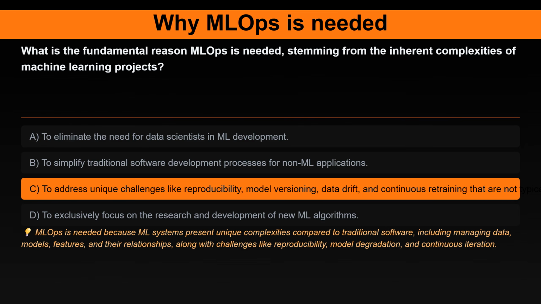The correct answer is to address unique challenges like reproducibility, model versioning, data drift, and continuous retraining that are not typically found in traditional software. Here's the explanation. MLOps is needed because ML systems present unique complexities compared to traditional software, including managing data, models, features, and their relationships, along with challenges like reproducibility, model degradation, and continuous iteration.